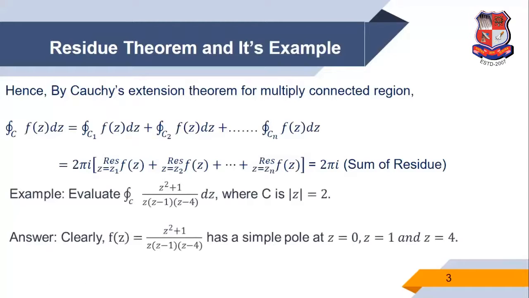Now we discuss an example where we use the Cauchy residue theorem.